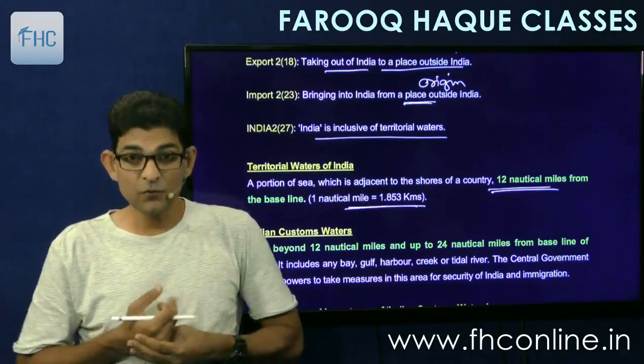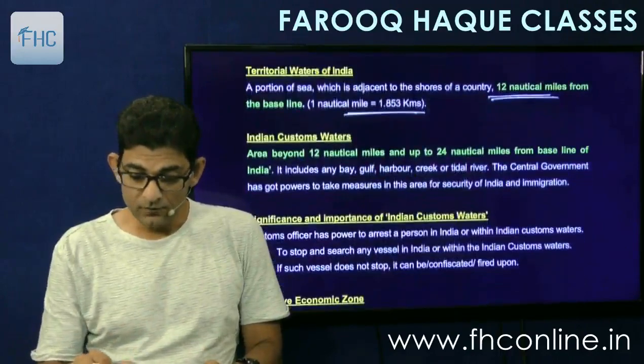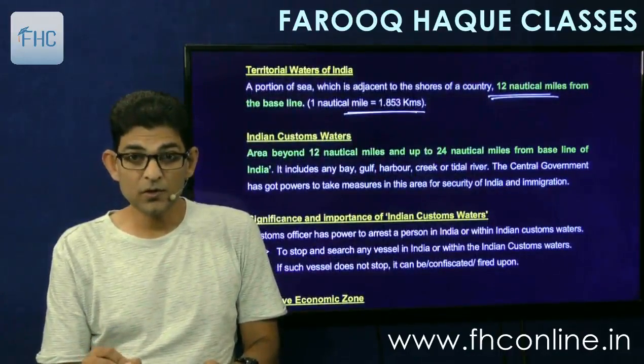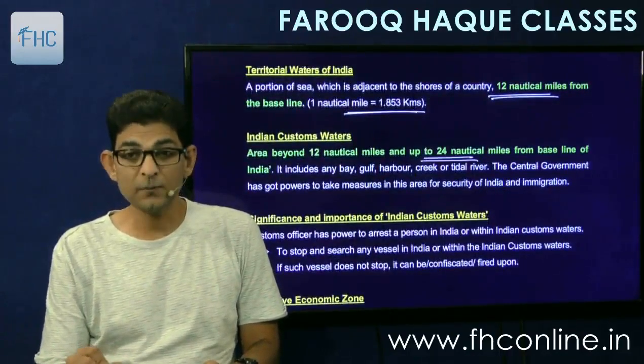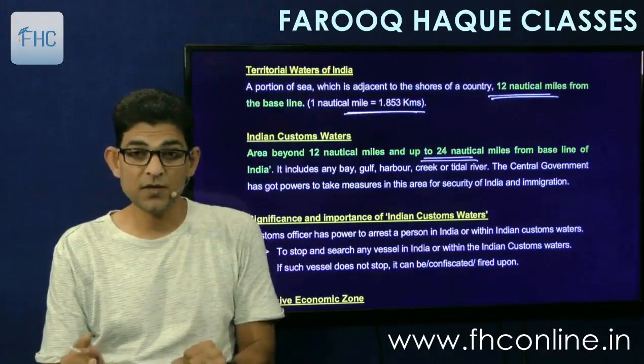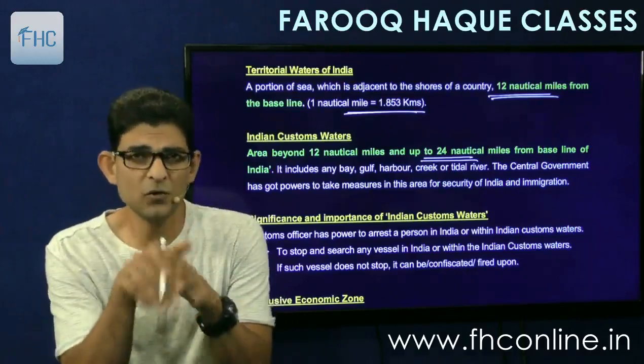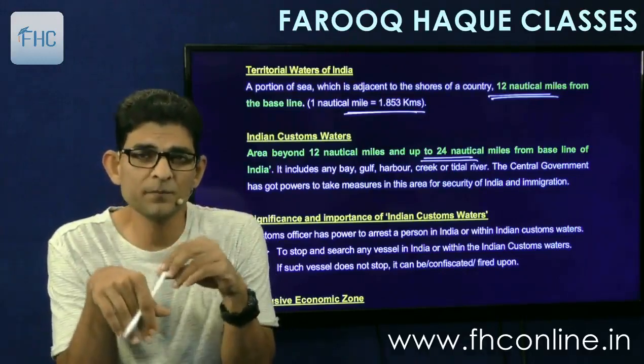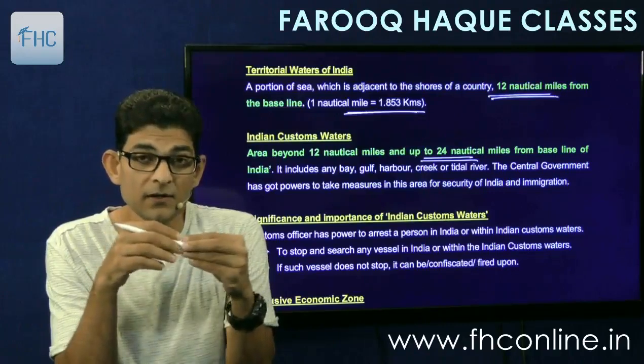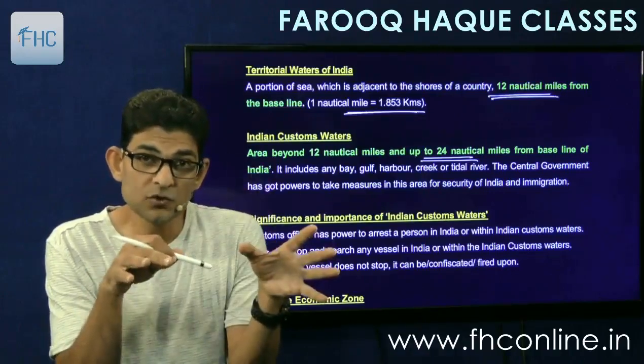Then there is Indian custom waters also, which extends beyond 12 nautical miles up to 24 nautical miles, is called as the custom waters. Now the importance of custom waters is that we'll see a lot of provisions later on at the end of this customs module regarding the powers of the government to check the goods and all.